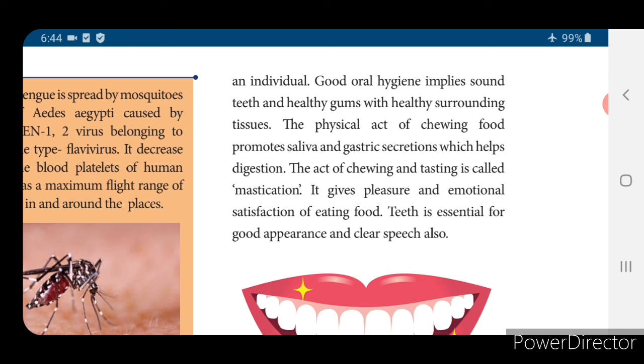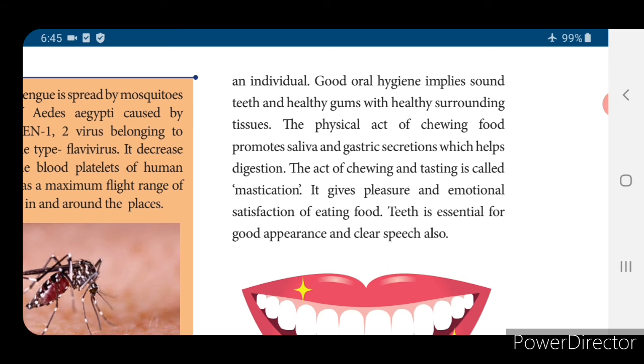Mastication means the physical act of chewing food, which promotes saliva and gastric secretions and helps digestion. If you take the digestive system, the first part is your teeth. When you keep food in your mouth, the salivary glands start to produce saliva. In your house, suppose your mother is preparing chicken biryani, immediately after smelling it, your mouth will start to secrete saliva. So while eating, your food must be completely mixed with the saliva.